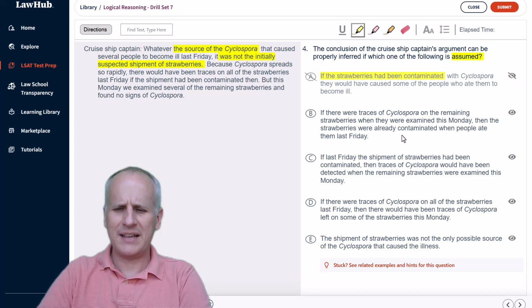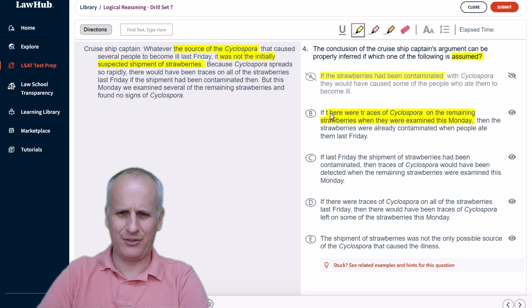Then choice B, if there were traces of Cyclospora on the remaining strawberries when they were examined this Monday, then the strawberries were already contaminated when people ate them last Friday. Well, again, there weren't any traces of Cyclospora this Monday. So this is a hypothetical that is not at issue, the same thing as choice A, pretty much, so we can eliminate B for that reason.